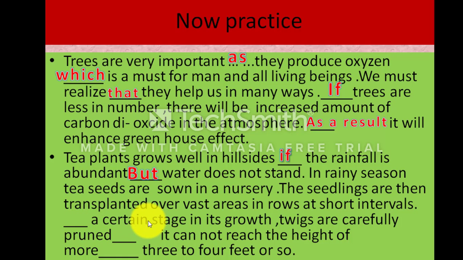Dash certain stage in its growth. After certain stage in its growth, twigs are carefully pruned. It cannot reach the height. Twigs are plucked, so that it cannot reach the height of 3 or 4 feet, more than 4 feet, so that it cannot go upward. More than, in English; in Bengali the meaning is 'than'.